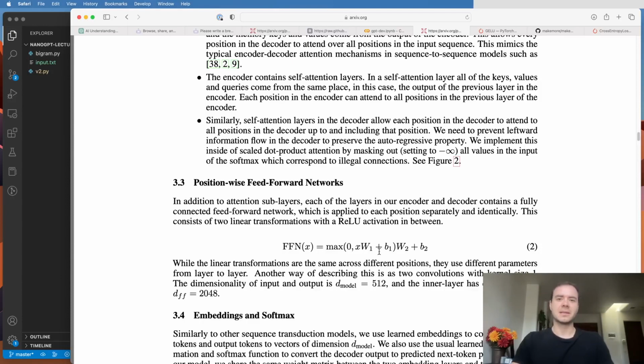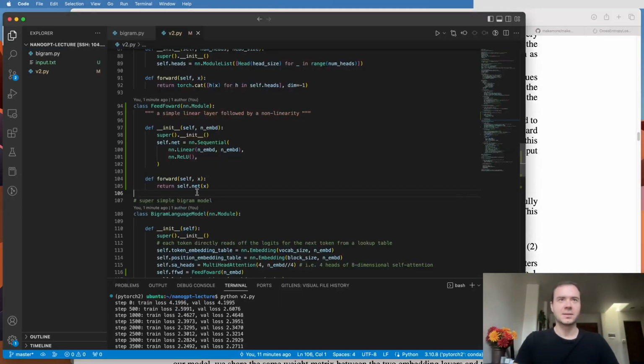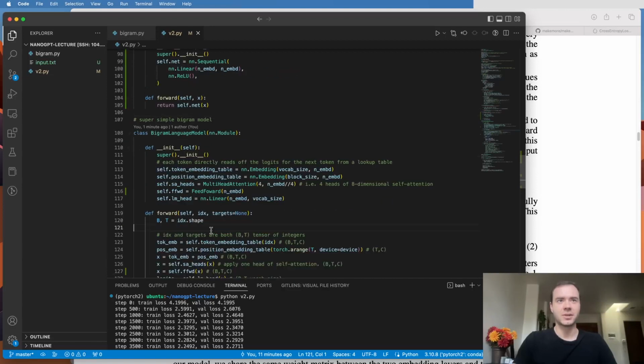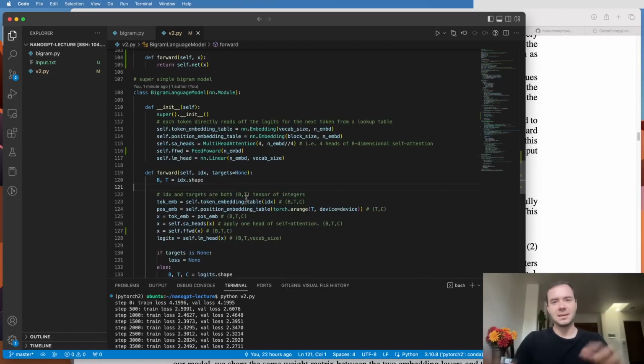So I want to start basically in a similar fashion, also adding computation into the network. And this computation is on a per node level. So I've already implemented it, and you can see the diff highlighted on the left here where I've added or changed things. Now before, we had the multi-headed self-attention that did the communication, but we went way too fast to calculate the logits. So the tokens looked at each other but didn't really have a lot of time to think on what they found from the other tokens.